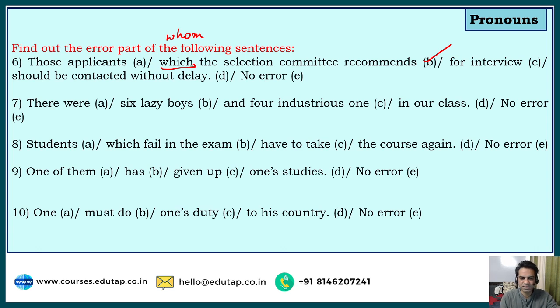There were 6 lazy boys and 4 industrious one in our class. So guys, can you find the error in this? There were 6 lazy boys and 4 industrious one in our class. So guys, the error here is it should not be one, it should be ones. See, they're talking about plural, right? There were 6 lazy boys and 4. So 4 cannot be one. 4 industrious ones. Industrious means hardworking. So there were 6 lazy boys and 4 industrious ones in our class.